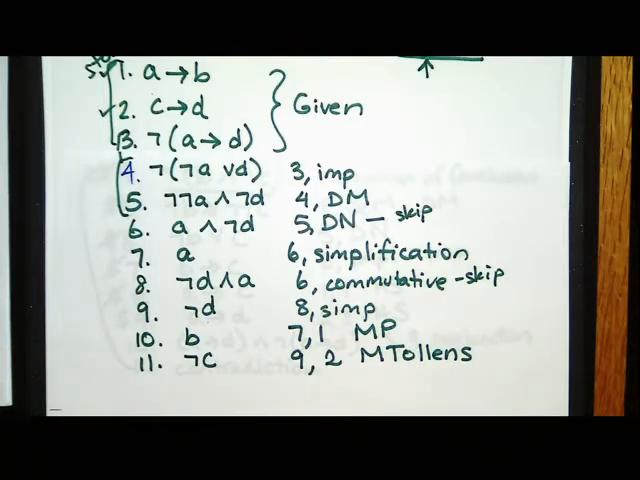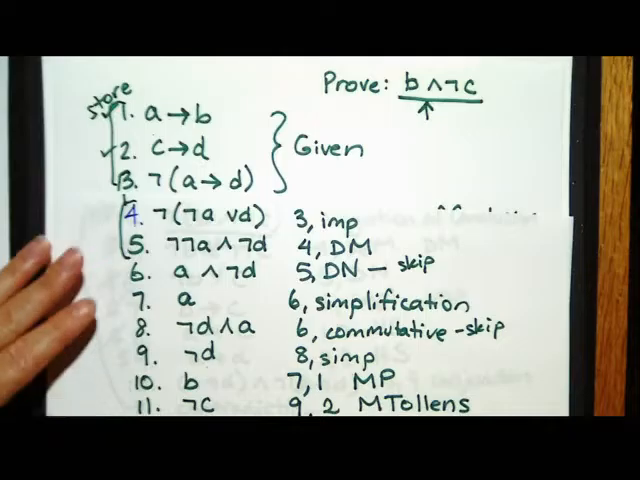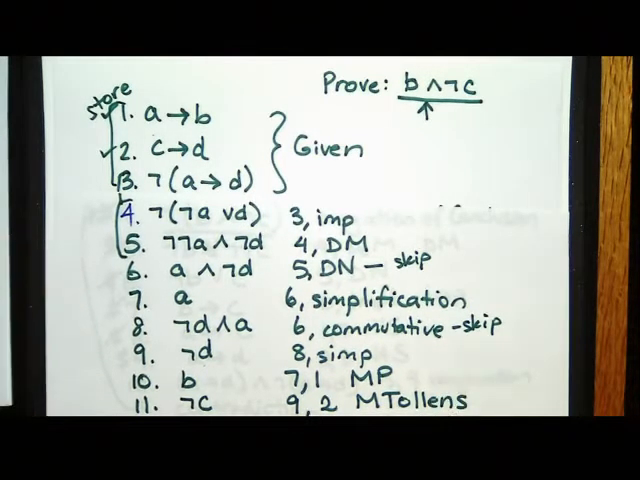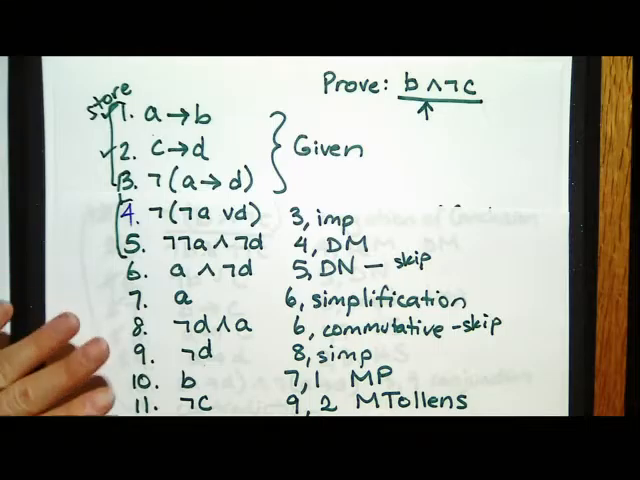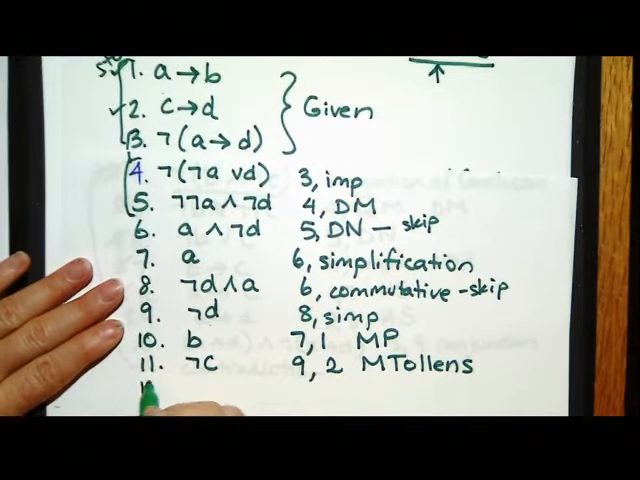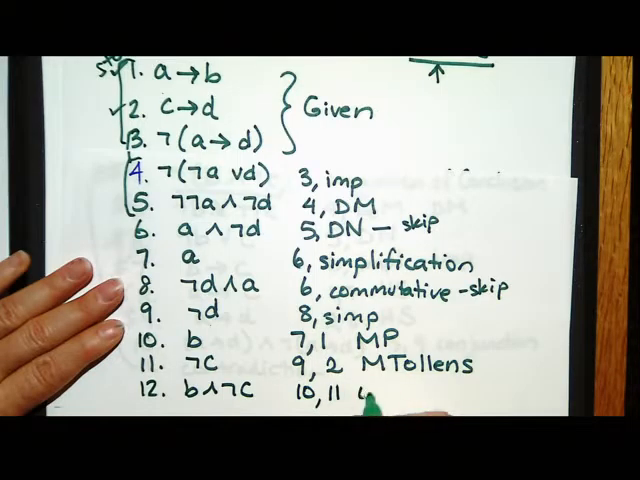Okay, so isn't it amazing that the thing I want to prove is B and not C, and I have B and I have not C? Yay. So we're done. So on line 12, we can put B and not C from 10, 11 in conjunction.